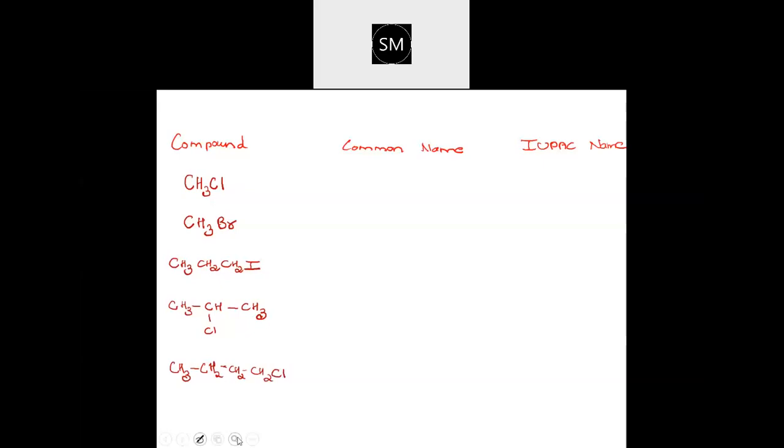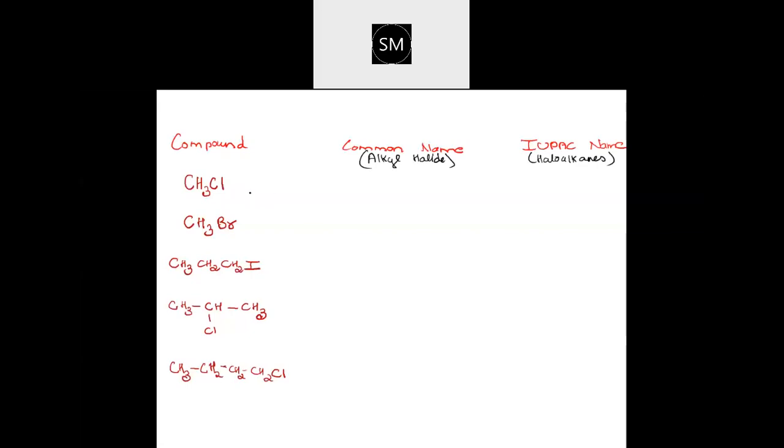Okay, starting with the first one. What will be the first one's name? The common name is alkyl halide, so I will write that here so that you know you are supposed to name the alkyl group followed by the halide name. And the IUPAC name should be haloalkanes, because now I have taken only alkanes. When the haloarene part comes, that time I'll write that name. Now the first one, very good, correct. First one is a CH3 group, which is a methyl group, correct.